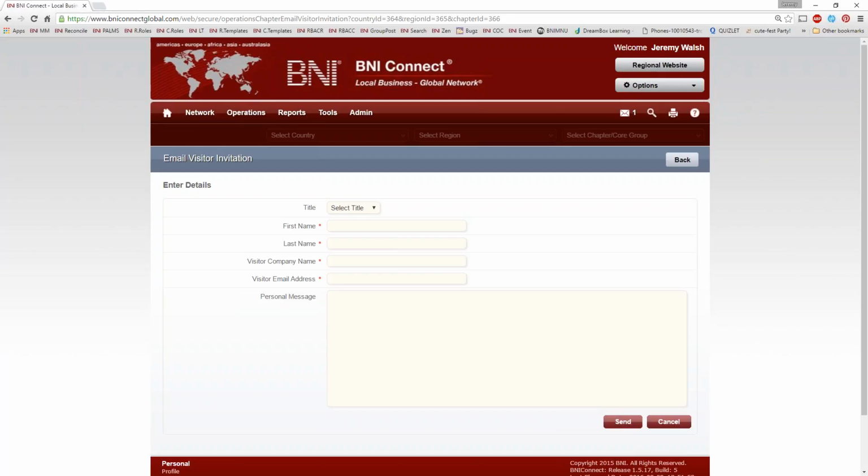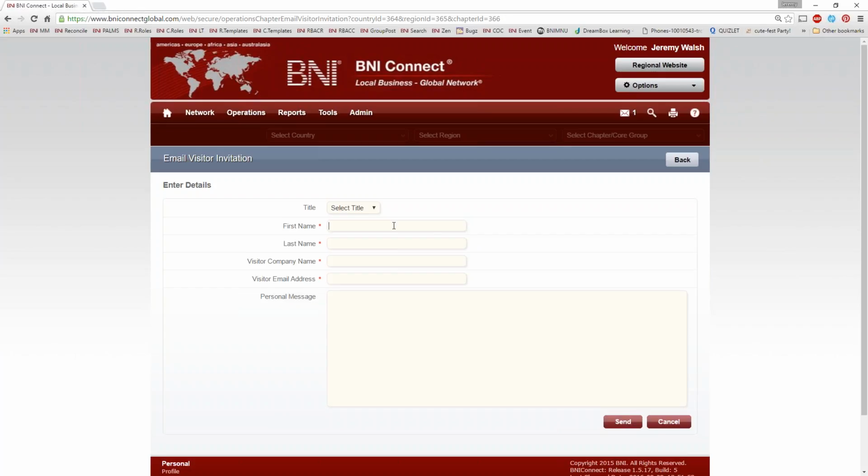And what this is going to do is put that into this custom template that the marketing department has designed, with some nice, gorgeous BNI graphics in it and just the right words to say in order to invite somebody. And it will send that out as an email. So here's how it works. By the way, if you just want to see what it looks like, see how it operates, send an email to yourself. Just send yourself an invitation.